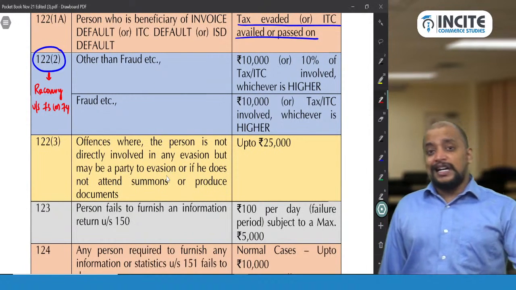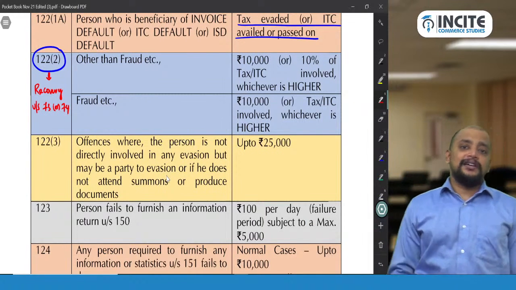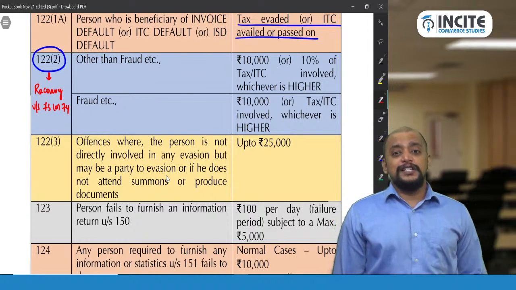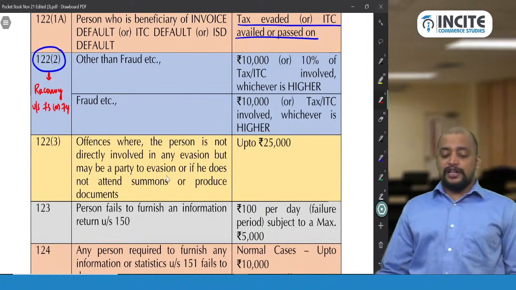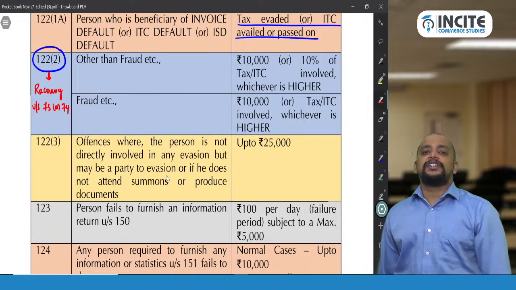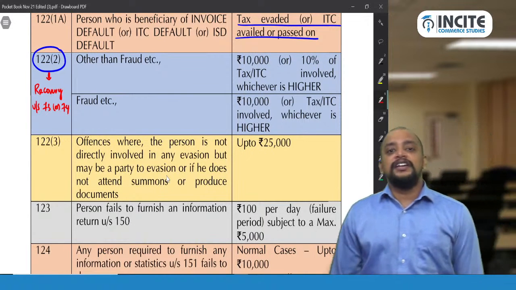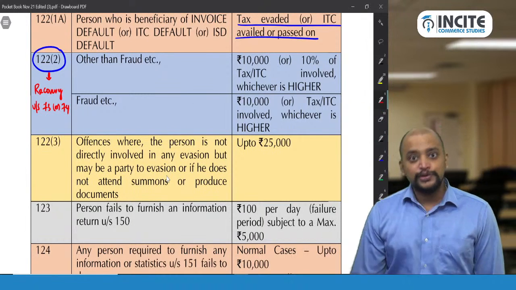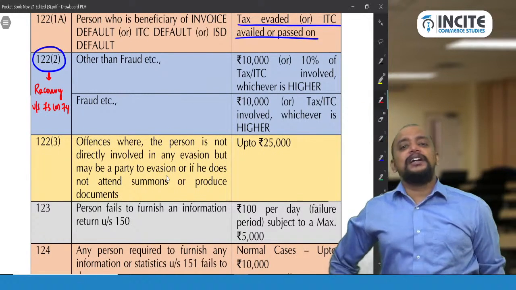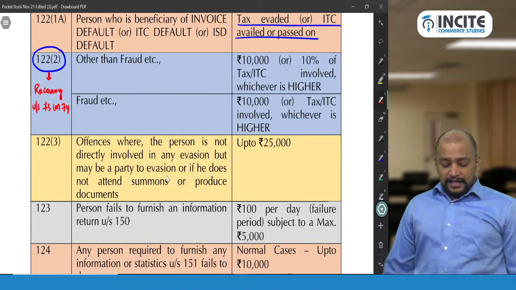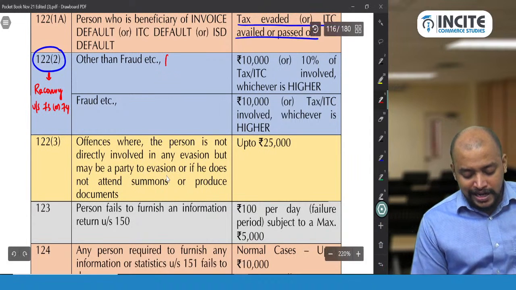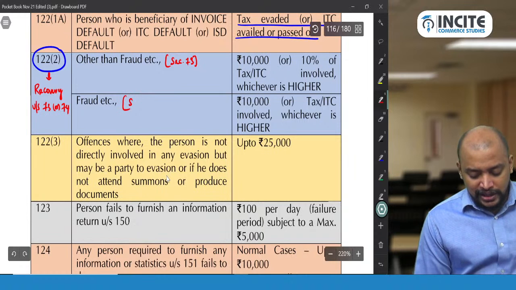So automatically we get a 90% discount offer. Why 90% discount if we don't have intention to evade? Now this is the place where everyone will try to debate: Sir, there is no intention to evade, so don't invoke section 74. Please take section 73, because automatically the penalty will come down to 10%. So 100% of the tax is the penalty if it is 74, and if it is 73, the penalty will be 10% of the tax. So other than fraud is section 73, whereas fraud is section 74.